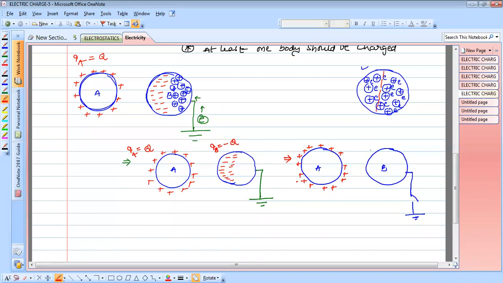Now remove the earth, so there is no flow of transfer, but all the excess electrons are present here.